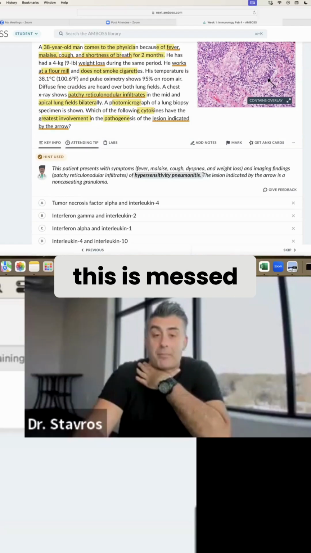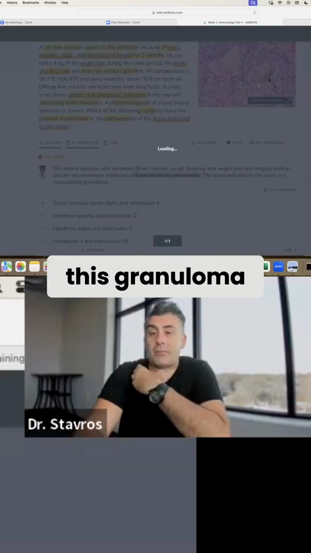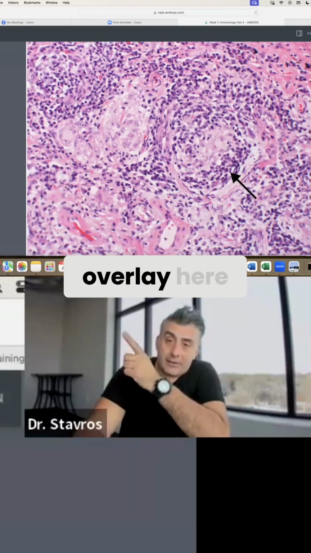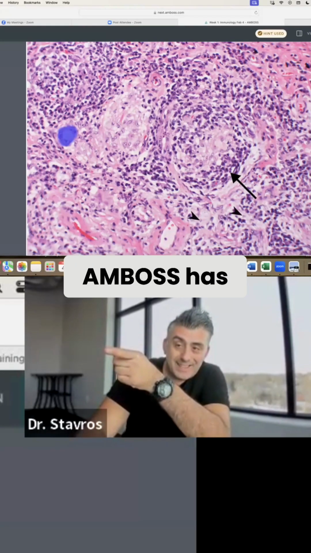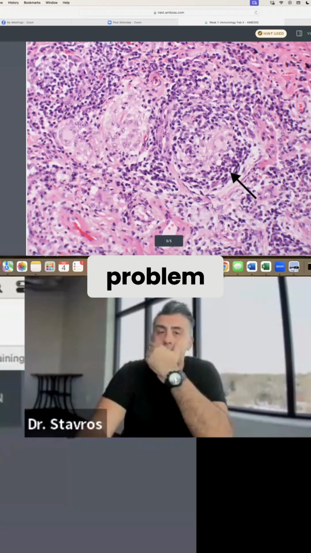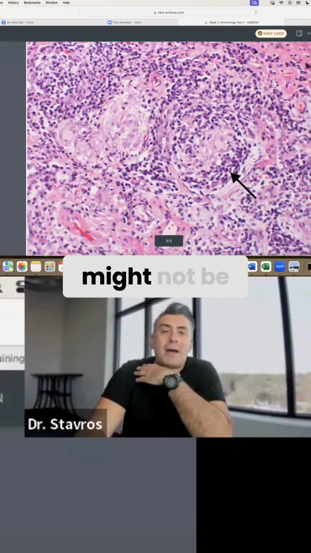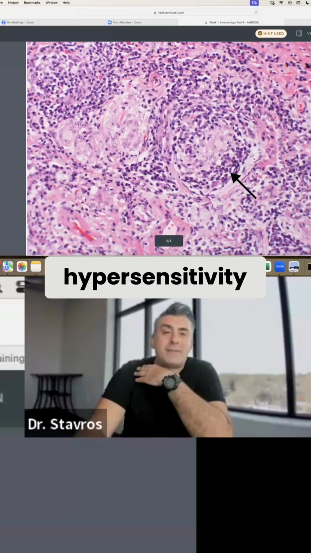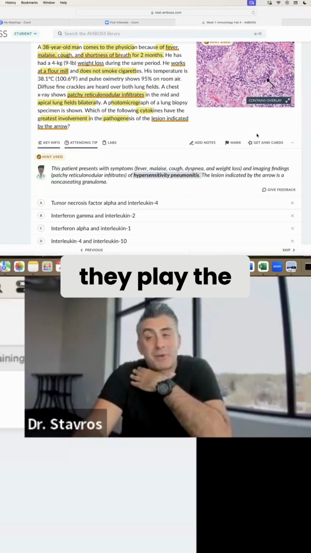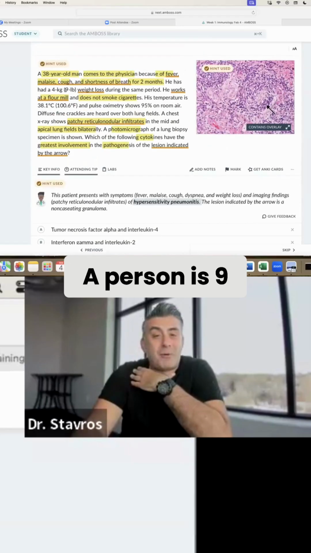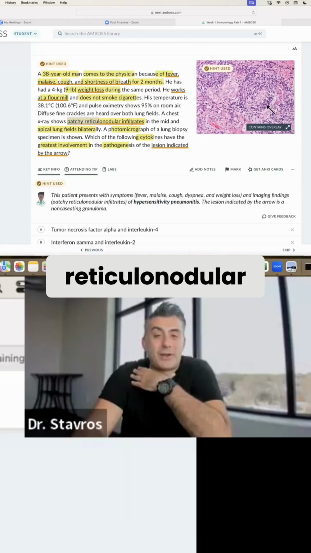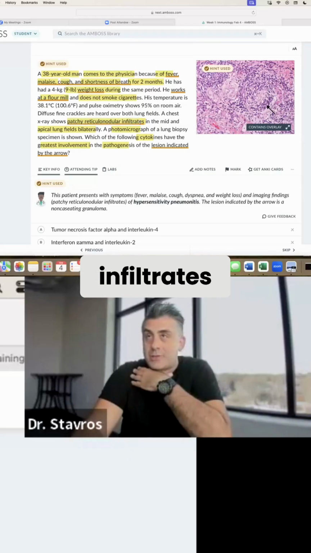You're like, this is messed up. Forget about this granuloma. You think you remember the granuloma. Maybe you do, maybe you don't. The view overlay here, the option that AMBOSS has, this is nice. It highlights these things here, right? But here's the problem. A lot of us might not be thinking about hypersensitivity pneumonitis. Of course not. But they play the game pretty good. The person has a 9-pound weight loss, doesn't smoke cigarettes, this patchy reticulonodular infiltrates,